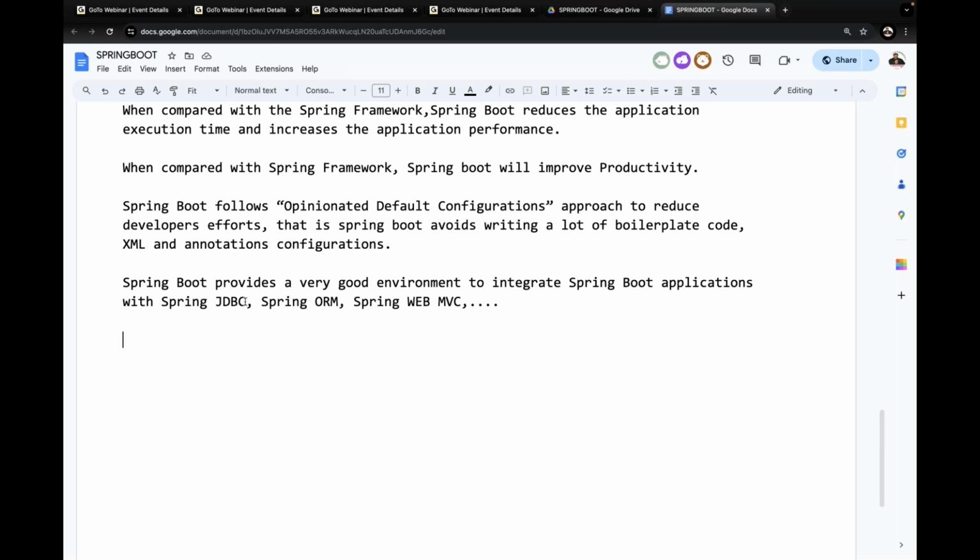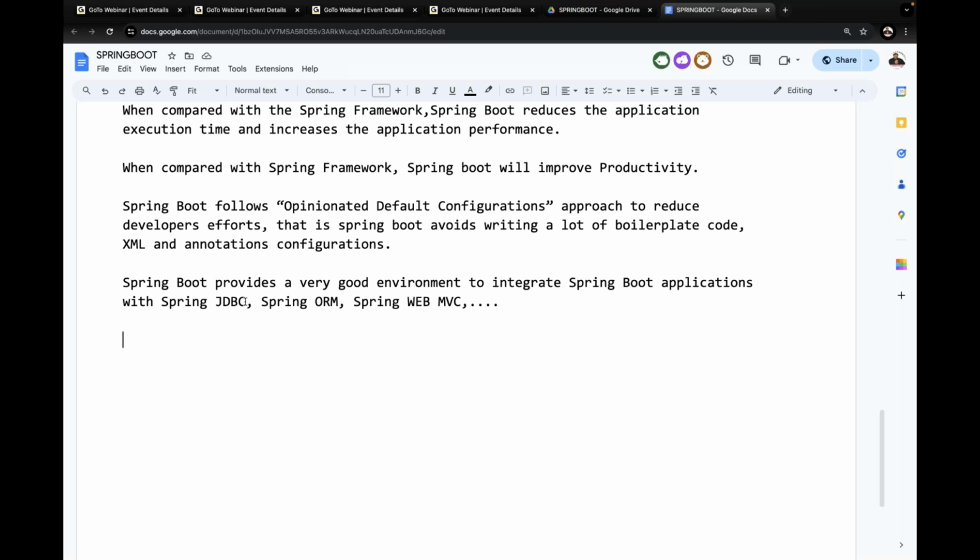We have to install the server explicitly, provide configurations in it, and deploy our application in it. Am I right or not?